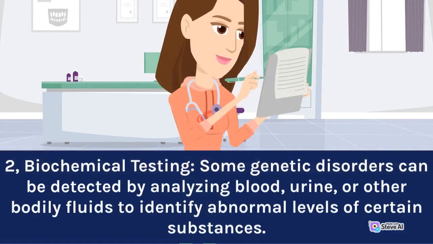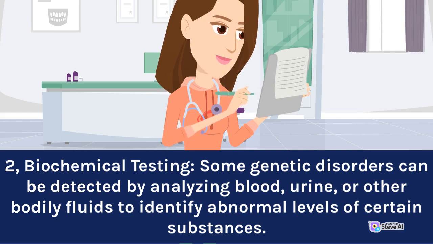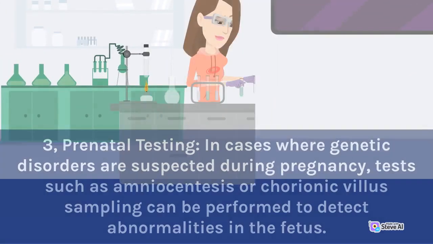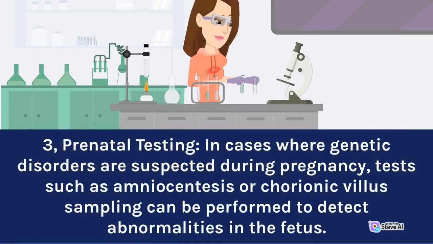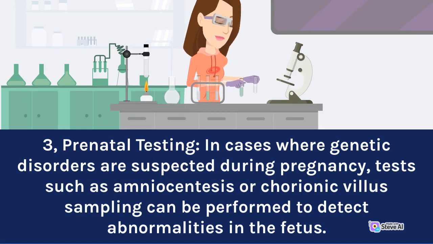2. Biochemical testing. Some genetic disorders can be detected by analyzing blood, urine, or other bodily fluids to identify abnormal levels of certain substances. 3. Prenatal testing. In cases where genetic disorders are suspected during pregnancy, tests such as amniocentesis or chorionic villus sampling can be performed to detect abnormalities in the fetus.